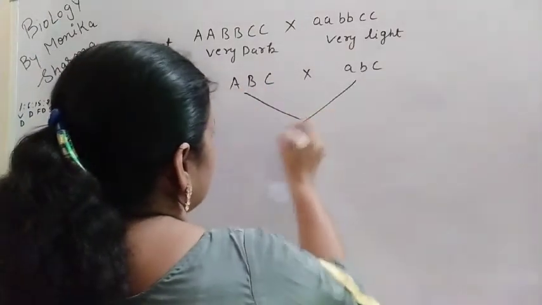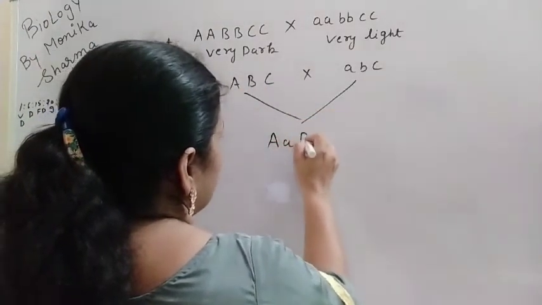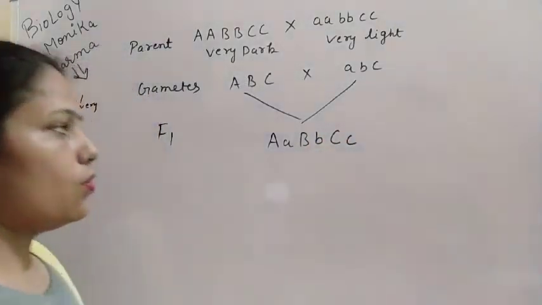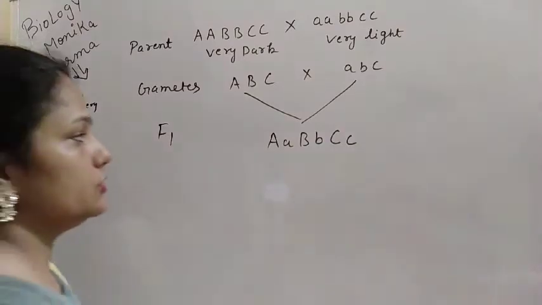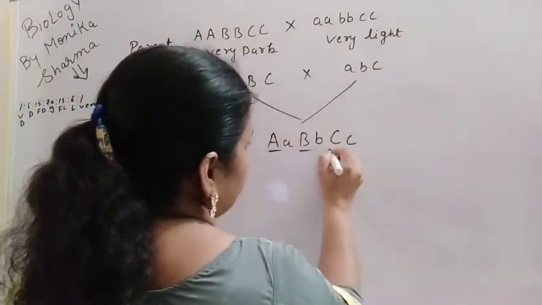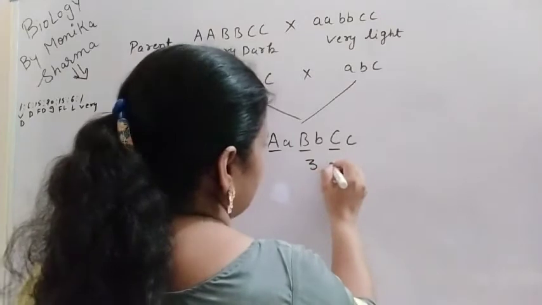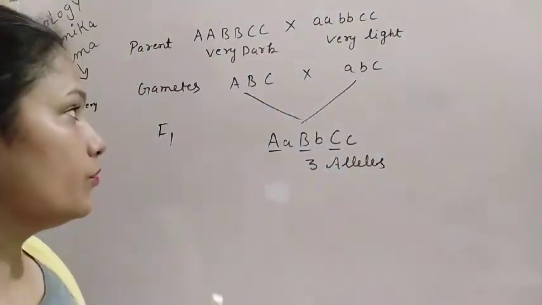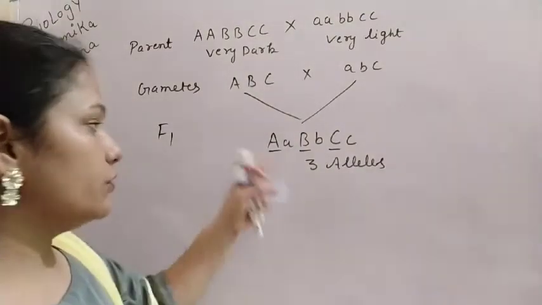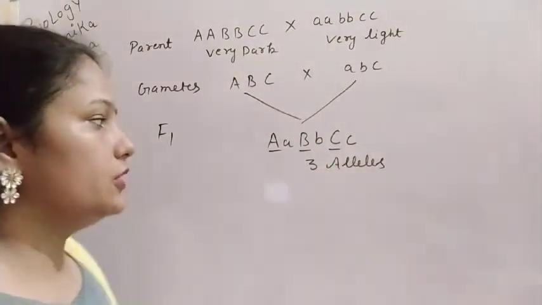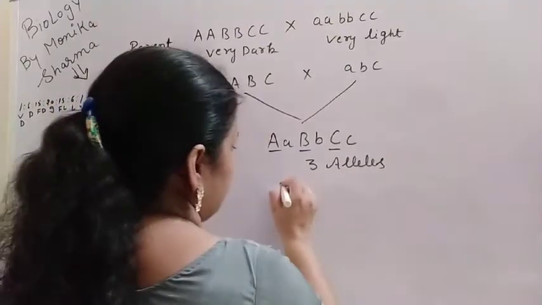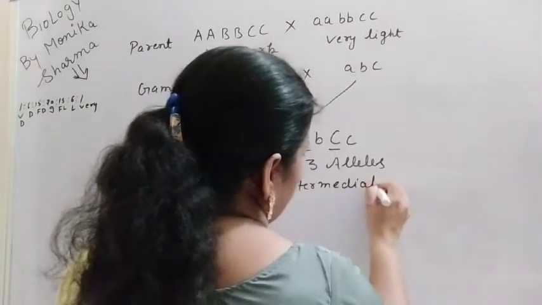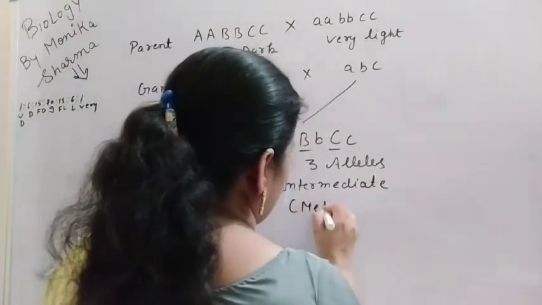What will be their combination? Capital A, small a, capital B, small b, capital C, small c. Now how many dominant alleles are there? 1, 2, and 3. So there are 3 alleles. And we have done before this that if 3 alleles are there, then the skin color is intermediate, or we can say mulatto.